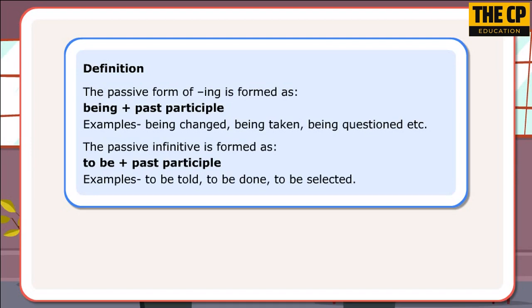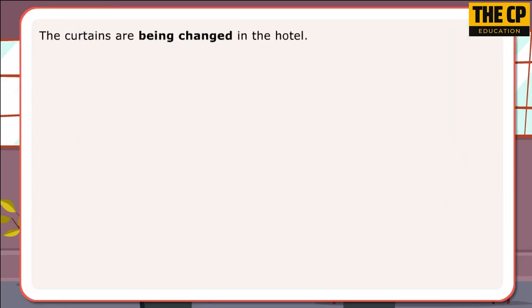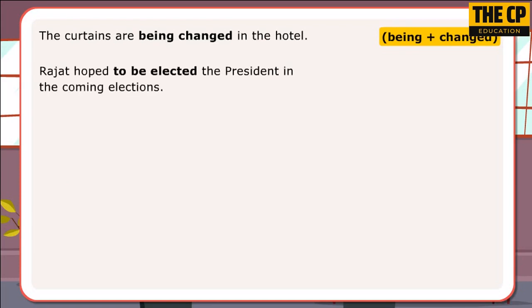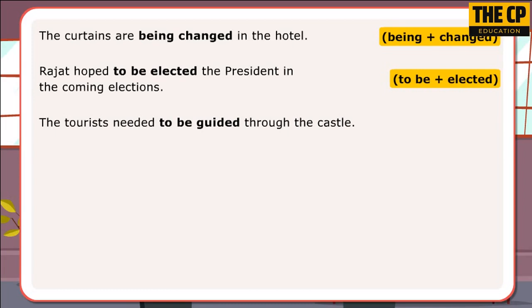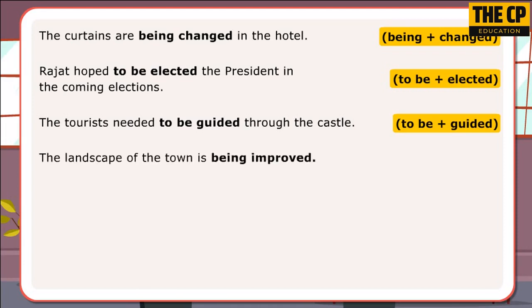Let us look at a few sentences using the passive forms of verb plus ing and to infinitive. The curtains are being changed in the hotel. Being plus changed. Rajat hoped to be elected the president in the coming elections. To be plus elected. The tourists needed to be guided through the castle. To be plus guided.